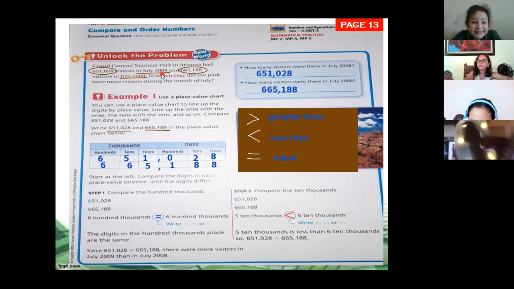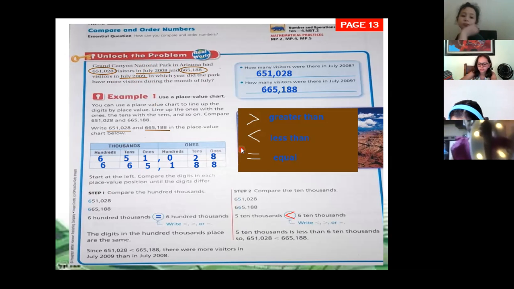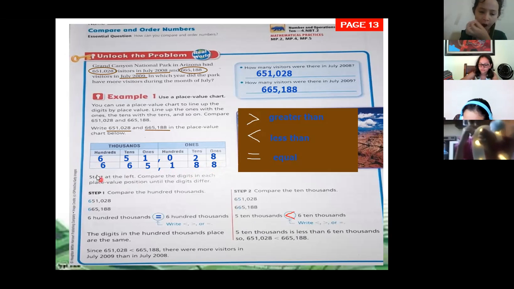In 2008, there were this amount of visitors. In July 2009, this amount. Now, it's easier for us to make the place value chart and write the amount of visitors in one year and the amount of visitors in the second year. In this way, we can compare them.